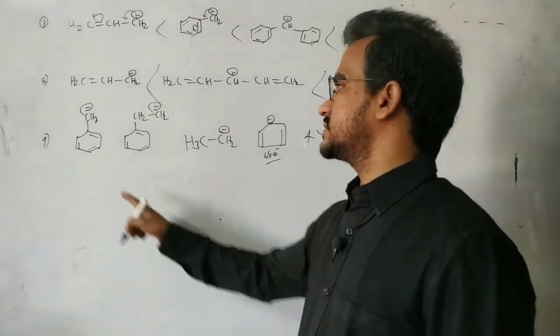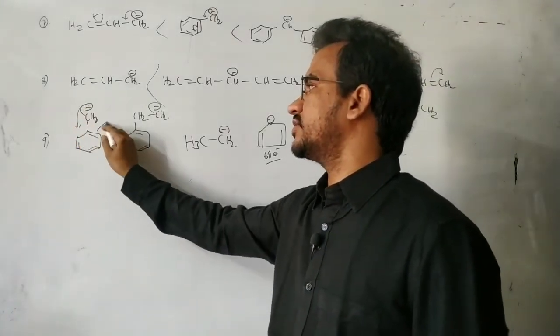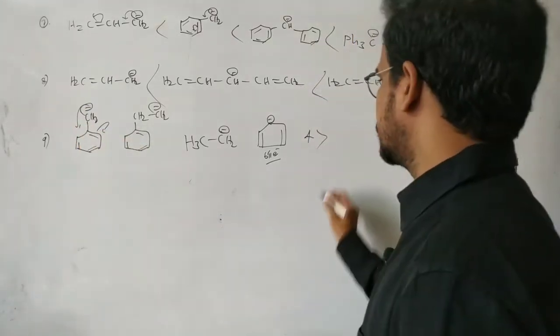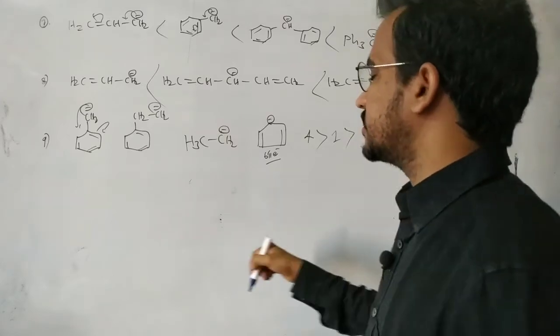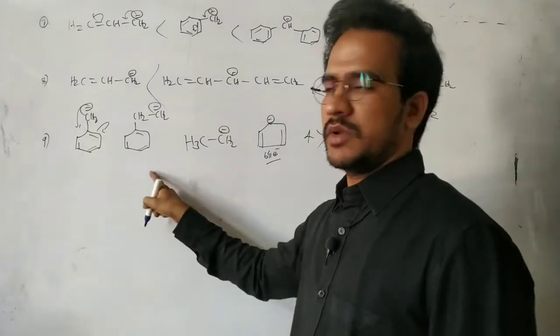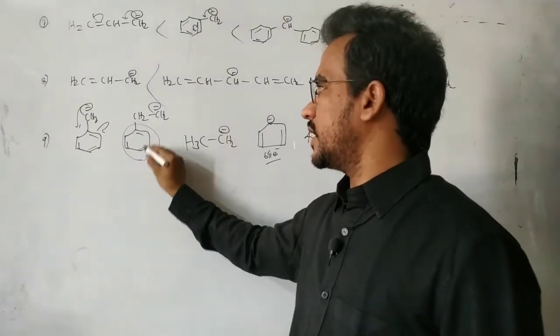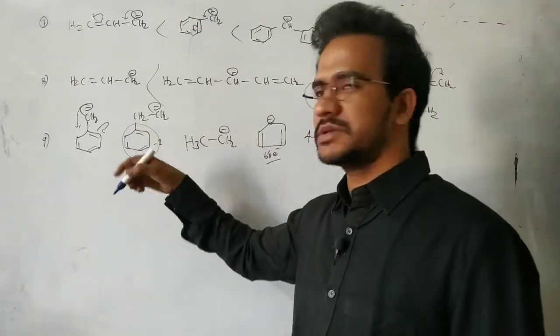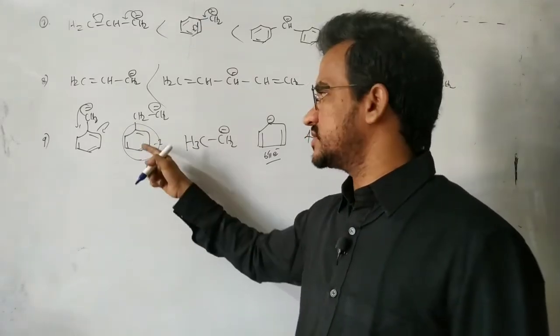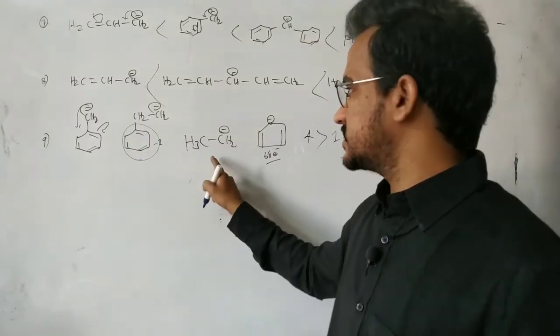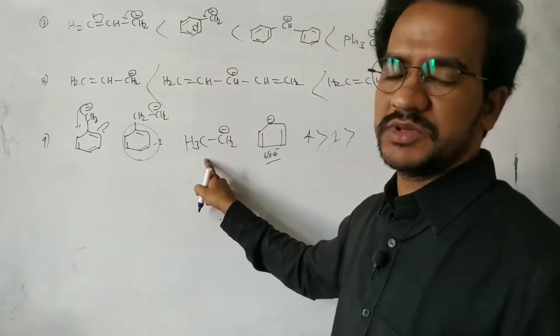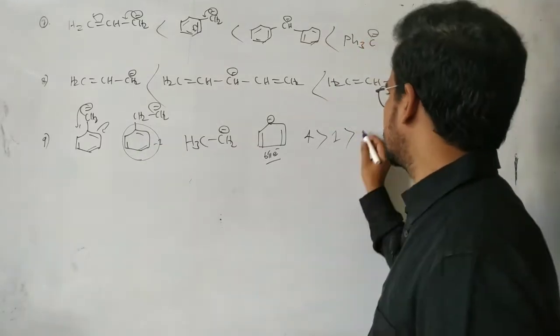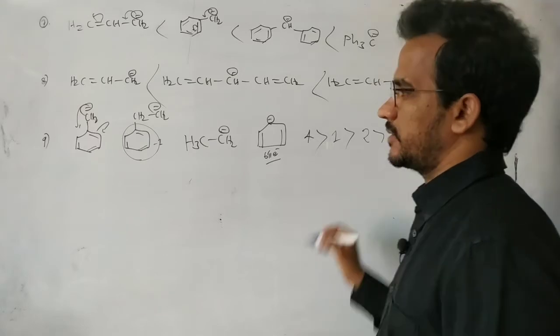And next here in this case, this one is stabilized by just resonance with the benzene ring. So that is the most stable. And next here, between these two, with phenyl there is no conjugation but it slightly acts as a minus I group, because the sp2 carbon is slightly more electronegative than alkyl, so that's why some minus I effect is working. But here in this case no minus I effect, just CH3 with plus I effect. So here 2 is more stable than the 3.